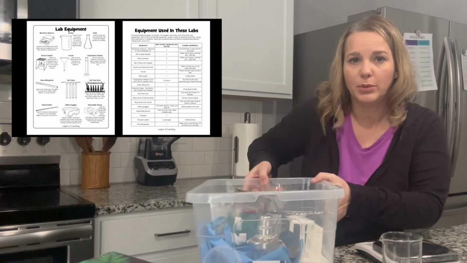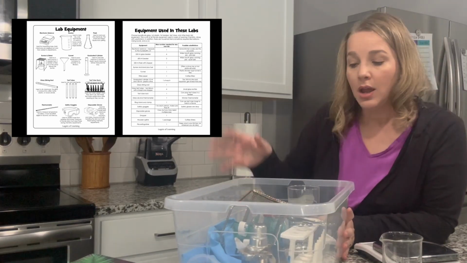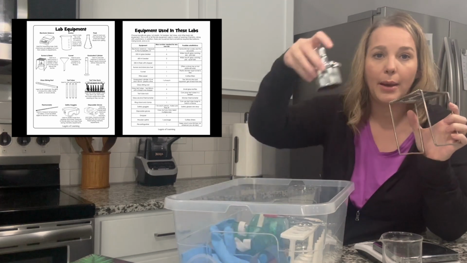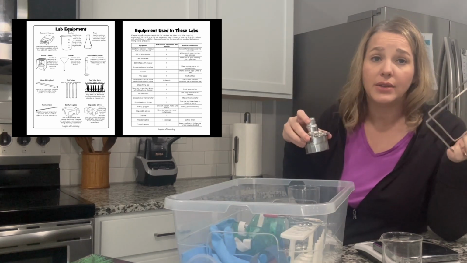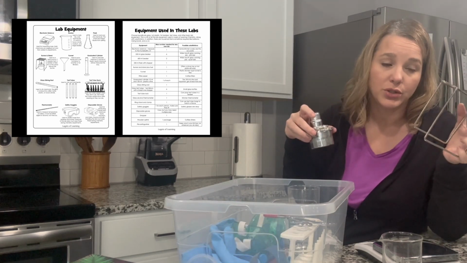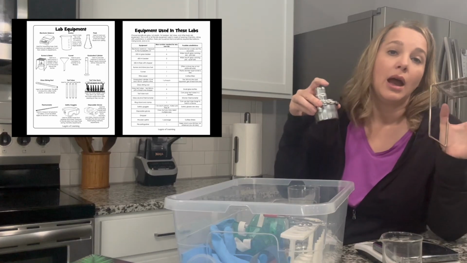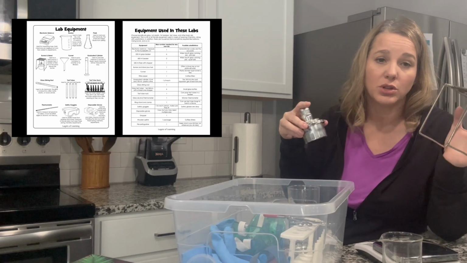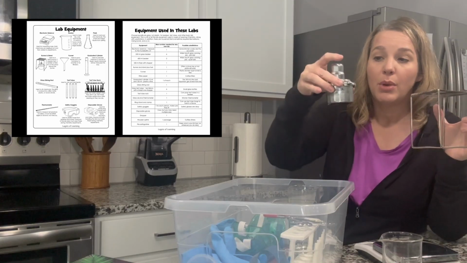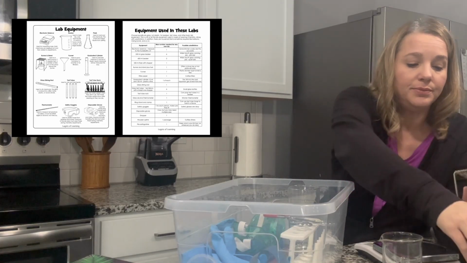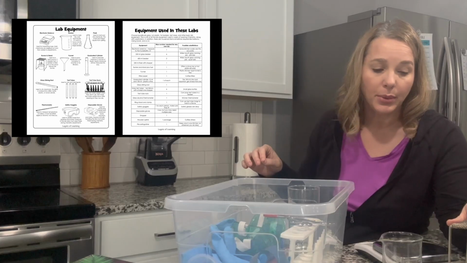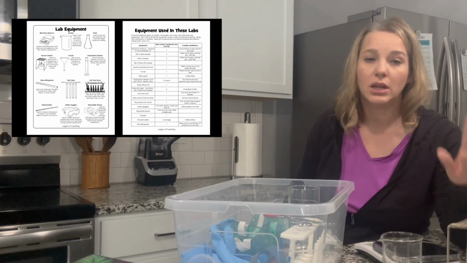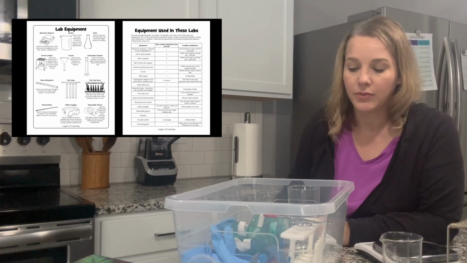Here's my chemistry bucket, so I'll show you some of the things in here. This is a burner stand and a burner. Again, these are not things that you have to have. I'll show you alternatives, but if you want to buy them, Home Science Tools is a great place. I can put links to that in the description for each of these items as well. This is a burner and a burner stand, and that is for heating things up. We'll do an experiment pretty quick that actually uses the burner stand, or you can do it on the stove if you need to.